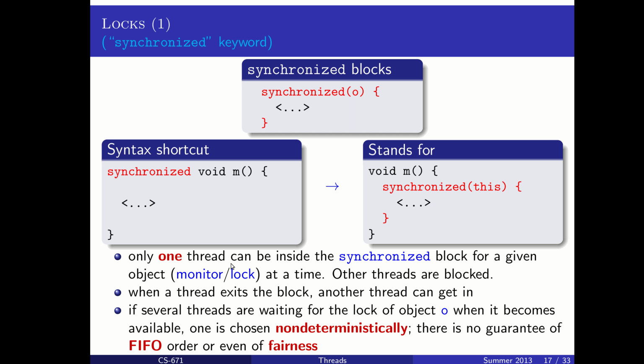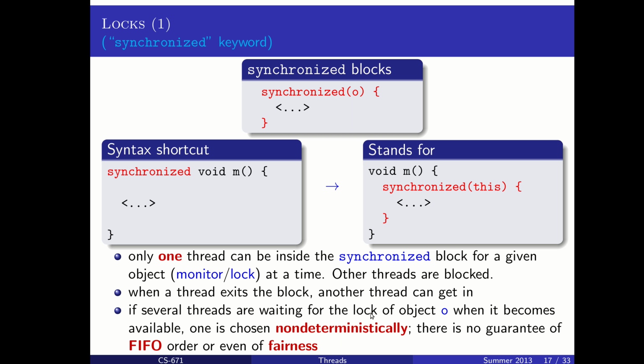We call this a monitor or a lock. We're using O to kind of lock down this section of code. Other threads are blocked. They must sit and wait until the original thread finishes the synchronized block that it's using. And so the one on the method is just shorthand for synchronizing on this object. It's synchronizing on this object and not letting other people get into those synchronized sections. When one thread exits the block, then another thread is allowed to get into that synchronized block.